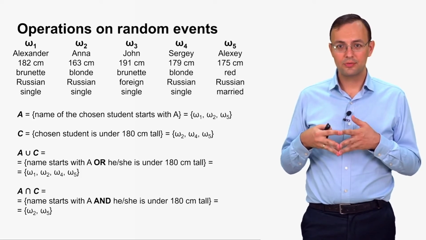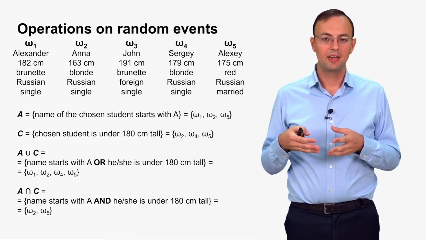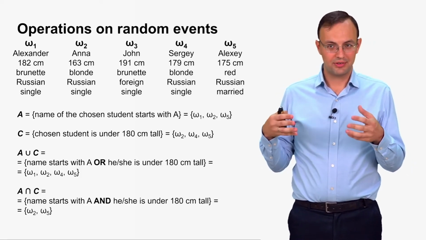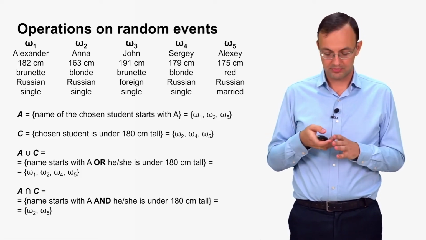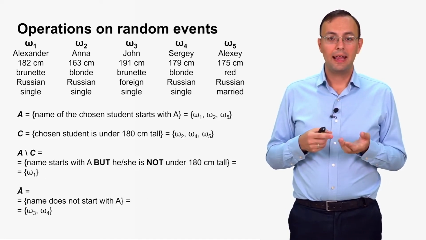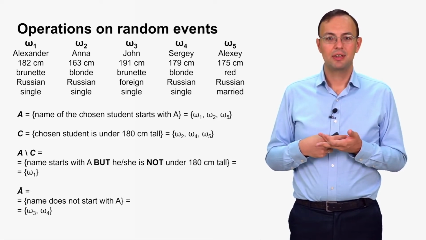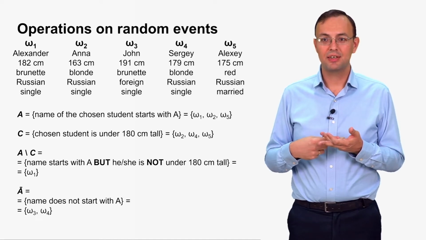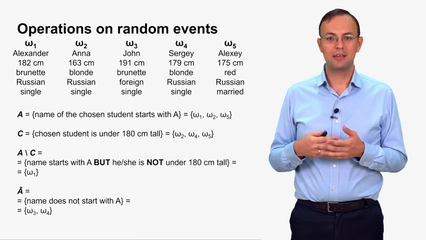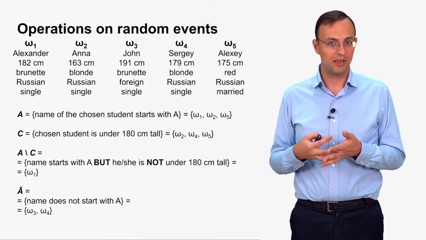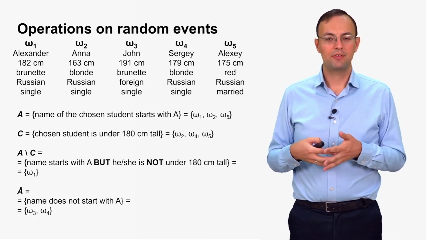So for both A union C and A intersection C, we can describe these events just with our ordinary words, or we can describe them as sets of outcomes of our experiment. A different one, A but not C, means that his or her name starts with A, but he or she is not under 180 centimeters tall. And the only favorable option for this event is omega 1.